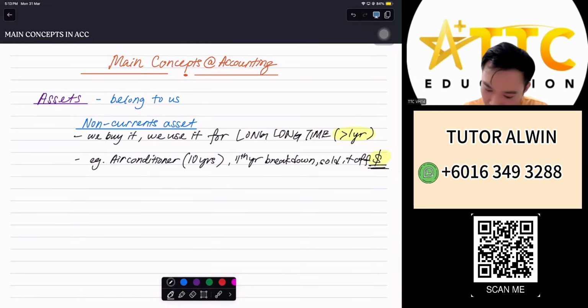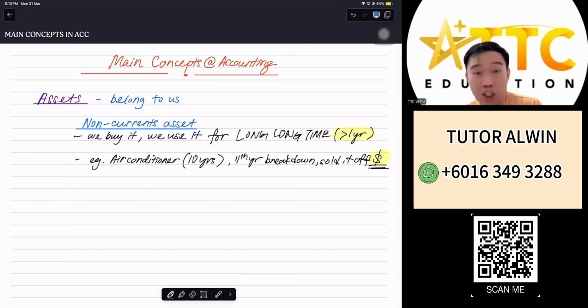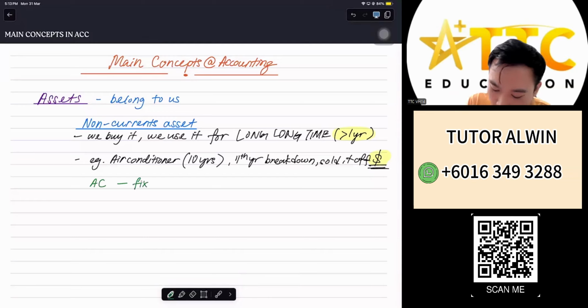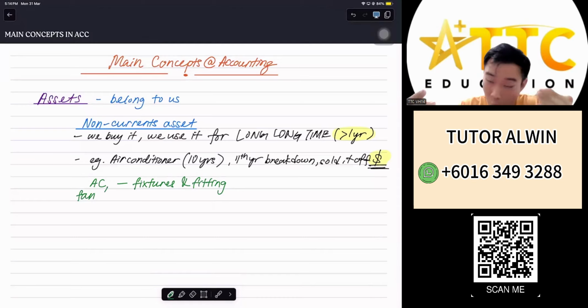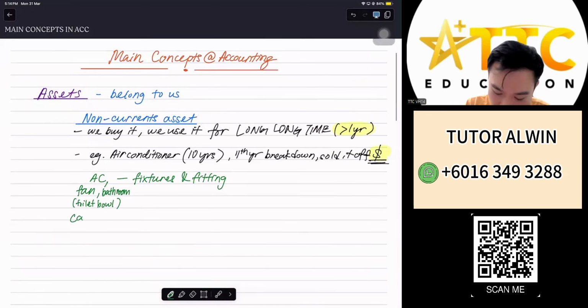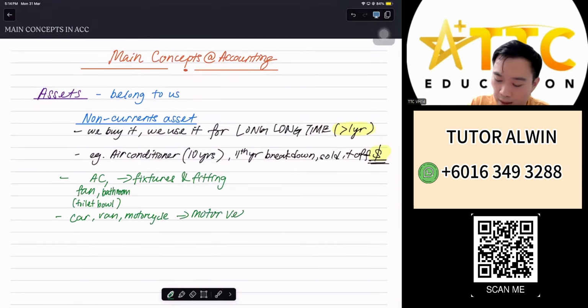For example, just now I mentioned the aircon, right? The AC is basically part of our fixtures and fittings, something that is fixed on the wall. Other than aircon, we can also have a fan, like a ceiling fan or a wall fan, OHP projectors, and our bathroom items, for example, toilet bowl and shower equipment. Those are fixtures and fittings. We also have things such as our cars, van, motorcycle. Those things are known as our motor vehicles in accounting.